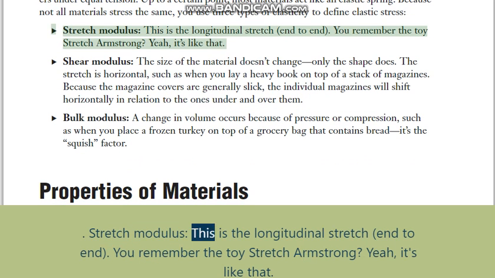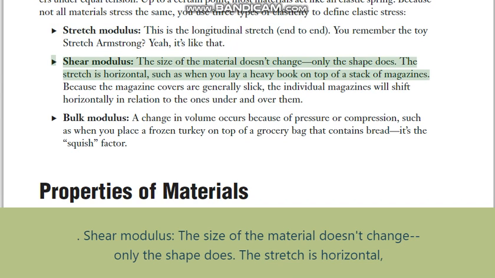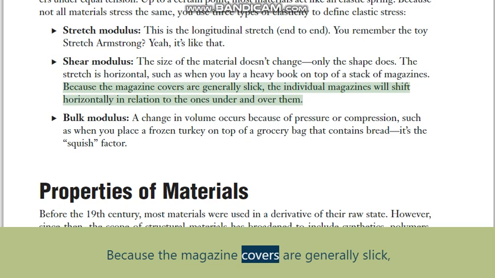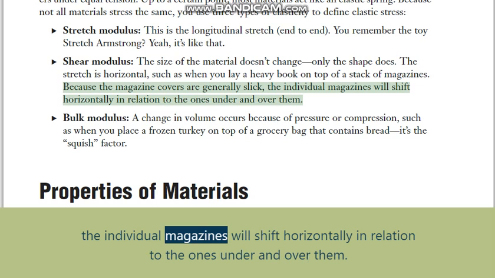Stretch modulus, this is the longitudinal stretch, end to end. You remember the toy Stretch Armstrong? Yeah, it's like that. Shear modulus, the size of the material doesn't change, only the shape does. The stretch is horizontal, such as when you lay a heavy book on top of a stack of magazines.